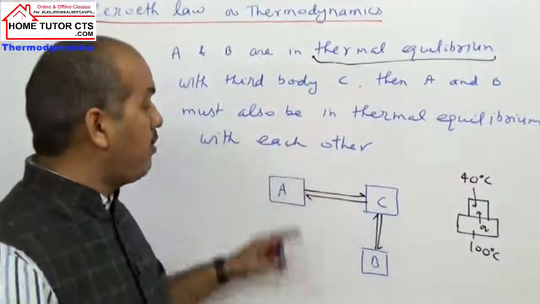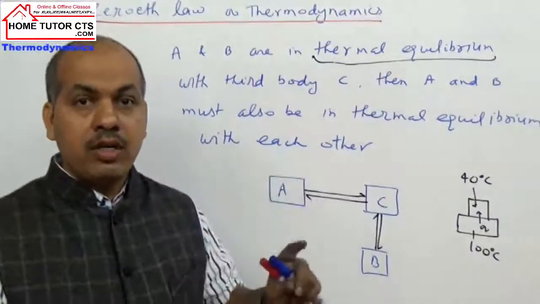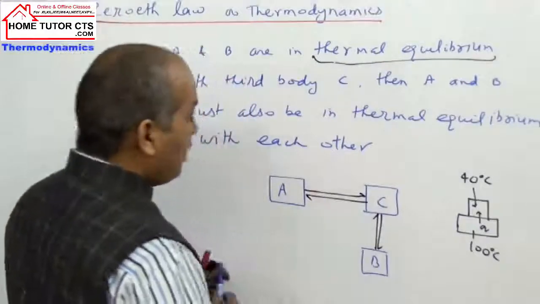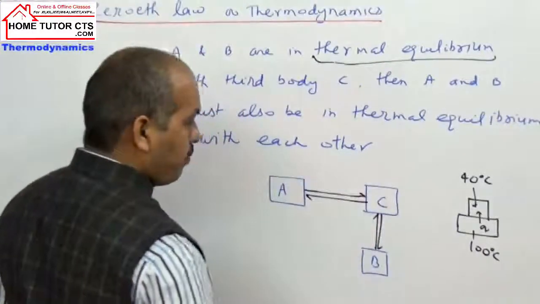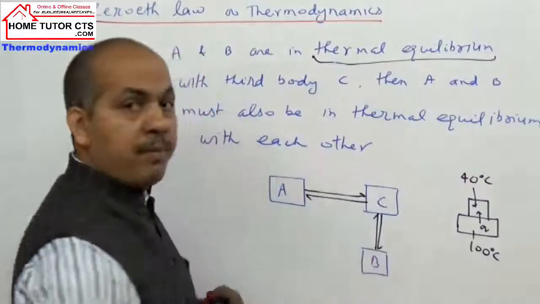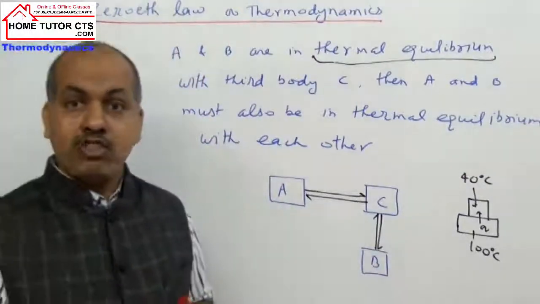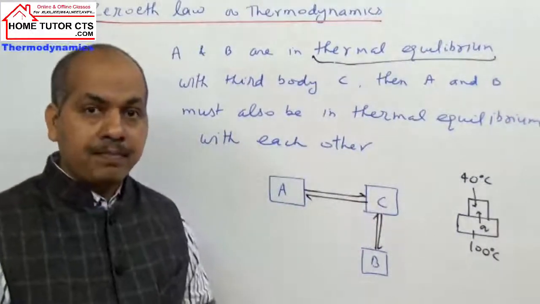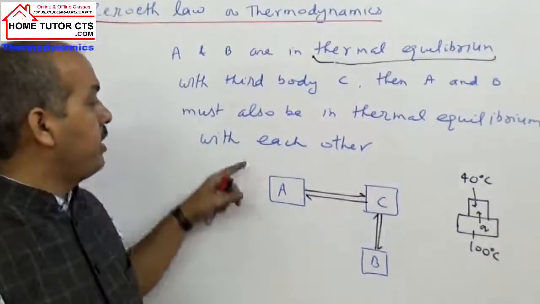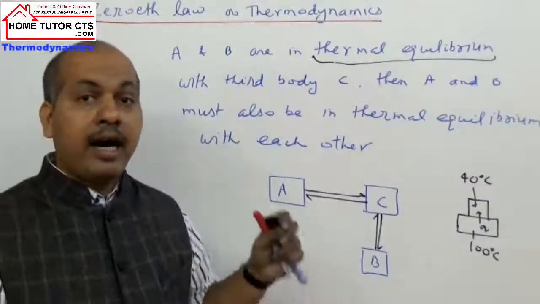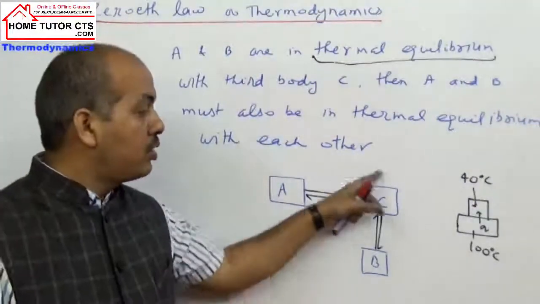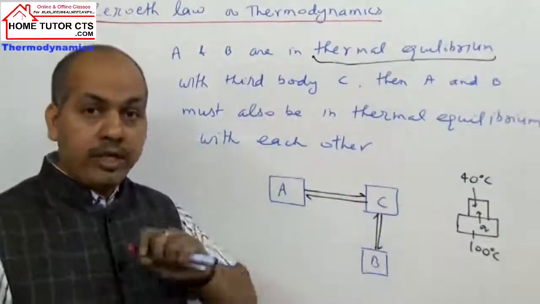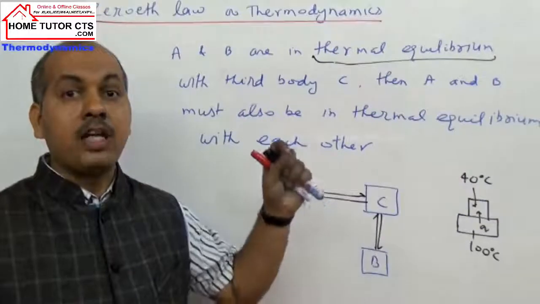Now if two bodies have the same temperature, there is no heat transfer between the bodies. That means here A and C have the same temperature, and B and C also have the same temperature. Only then is there no heat transfer or heat exchange between A and C or B and C. The law says that if two bodies A and B are in thermal equilibrium with a third common body C, that means A and C or B and C have no heat transfer. ये कब नहीं होगा?